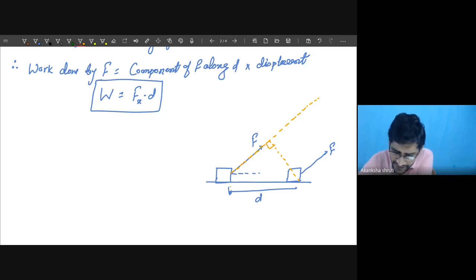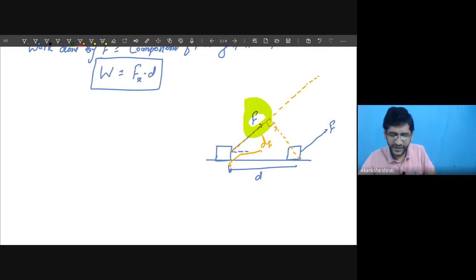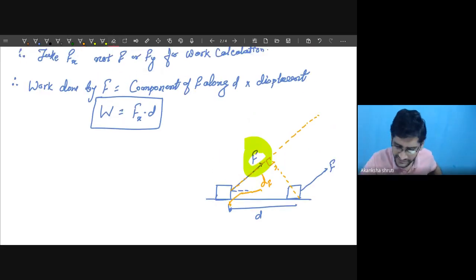So whatever length you get, let me denote this by D along F. This DF denotes the D along the F. So we are free to take this F here, then this DF here.